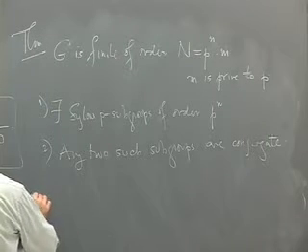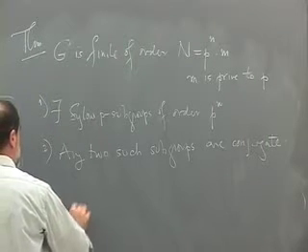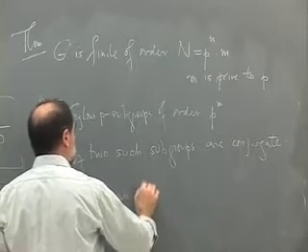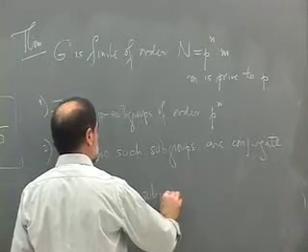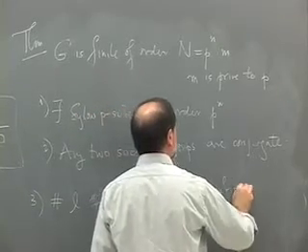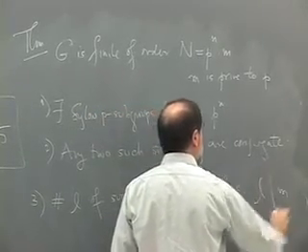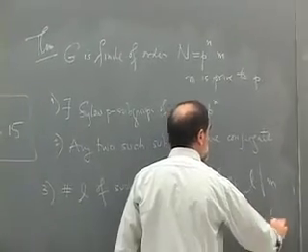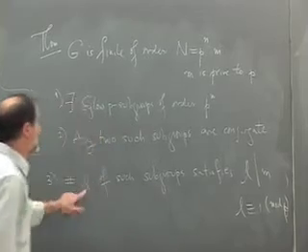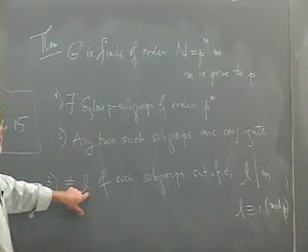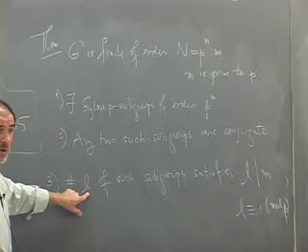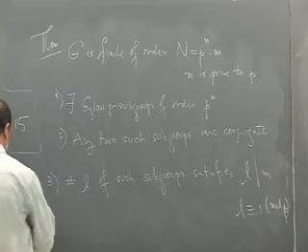And 3, the number L of such subgroups satisfies L divides m, and L is congruent to 1 mod p. So a typical number that can always satisfy this is L equal to 1. It's always possible that the Sylow subgroup is normal and there's only one.